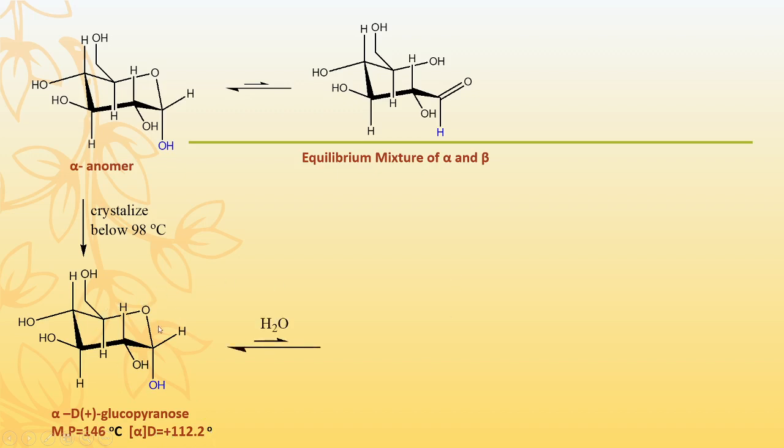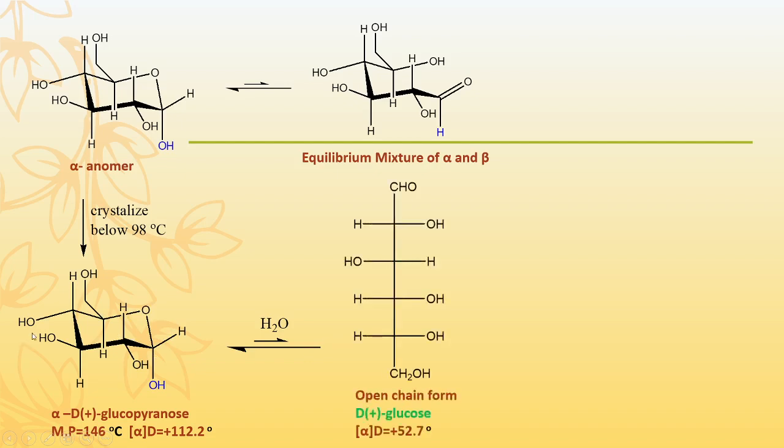And if we add water to this alpha anomer, there is a ring opening and we get the open chain form. After the ring opening, the specific rotation gives a value of plus 52.7 degrees Celsius.